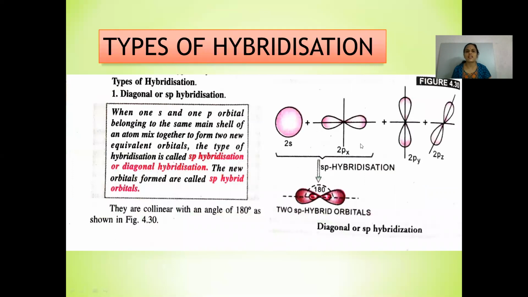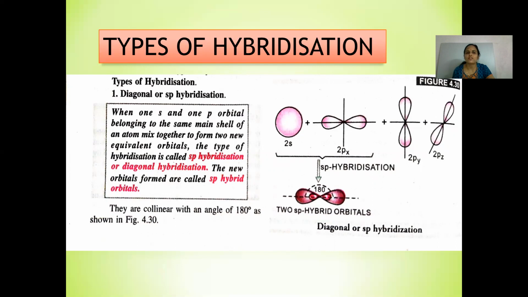Let's discuss the types of hybridization. First, we'll discuss sp hybridization. When one s and one p orbital belonging to the same main shell of an atom mix together to form two new equivalent orbitals, the type of hybridization is called sp hybridization.